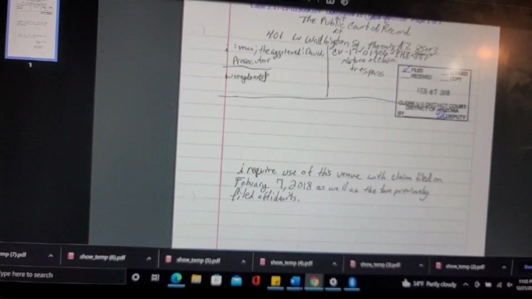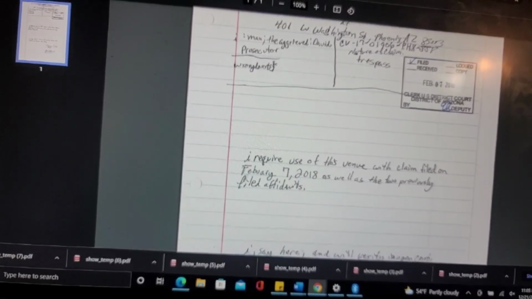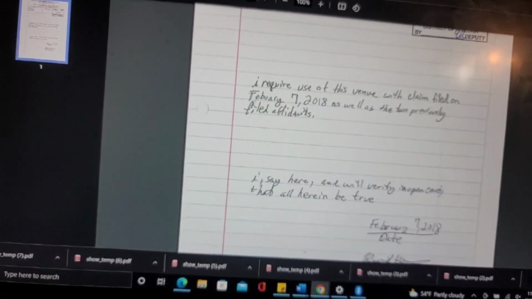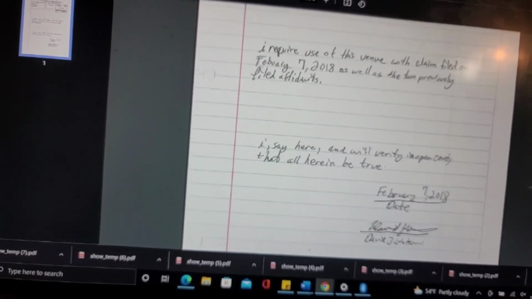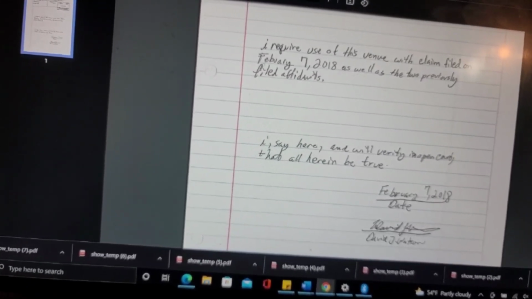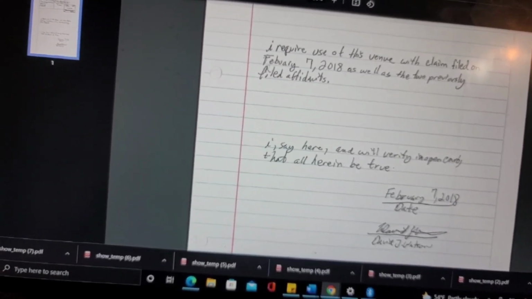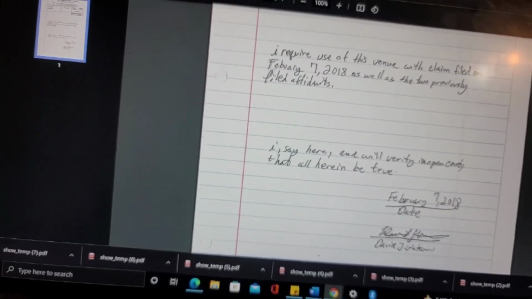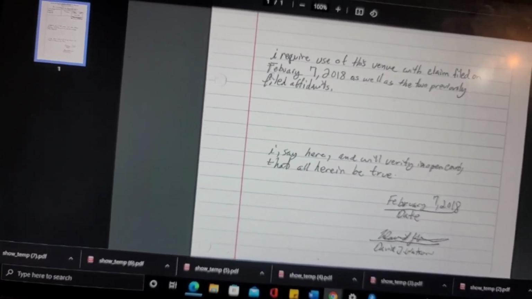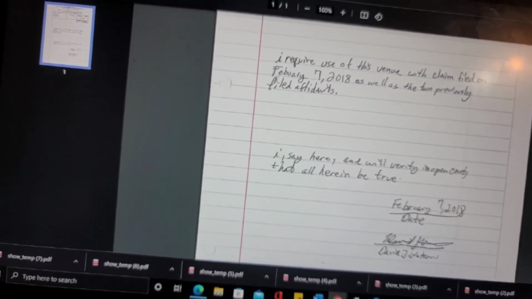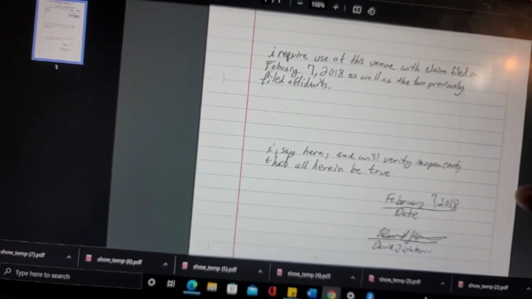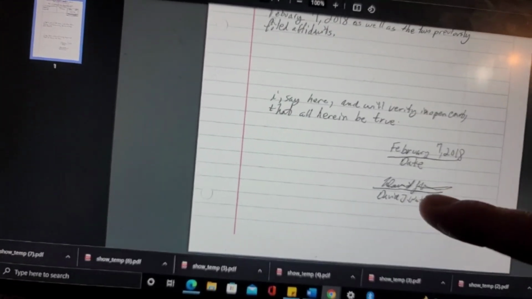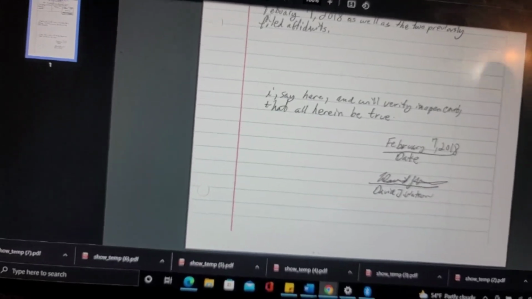Alright, let's see. I require use of this venue with claim filed on February 17, 2018, as well as the 2 previously filed affidavits. I say here and will verify in open court that all herein be true. February 7, 2018, David Jose Watson.